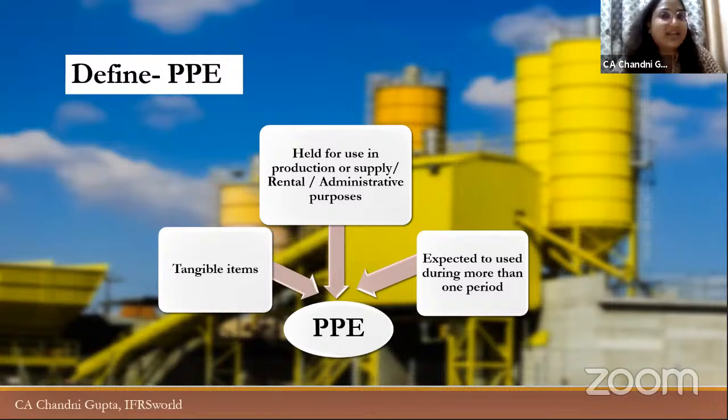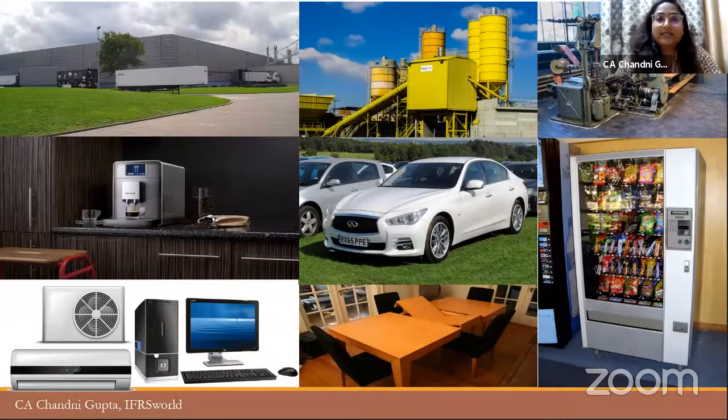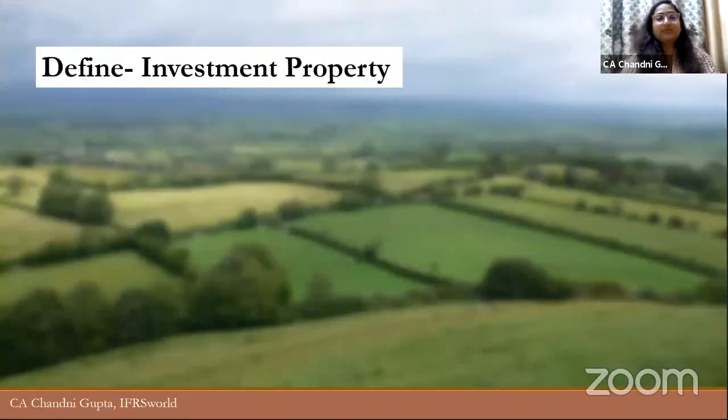But when we talk about rental, land and building are excluded from PPE and those are included in investment property. So this is the major difference between PPE and investment property. As we all know, all the companies have assets, right? These property, plant and equipment are generally with all the companies, like building, plant and machinery, car, office equipments, AC, computers, furniture, fixtures. These are all property, plant and equipment, which are covered under Ind AS 16.